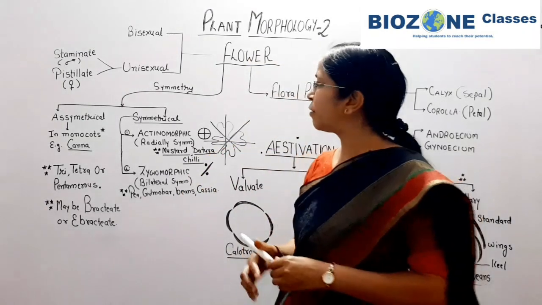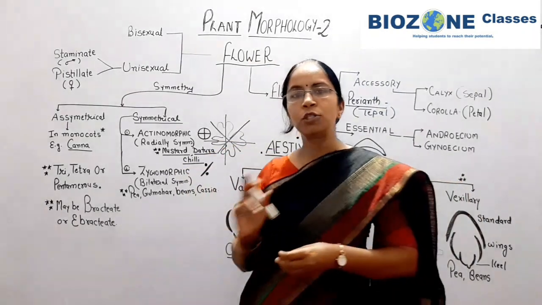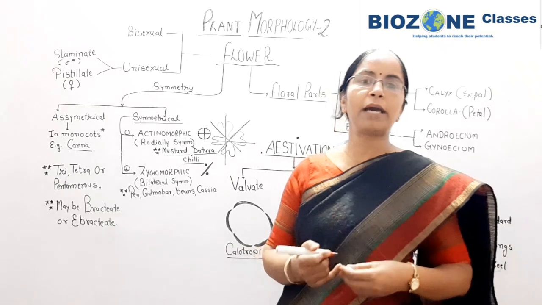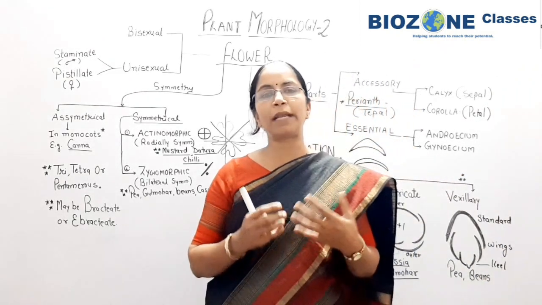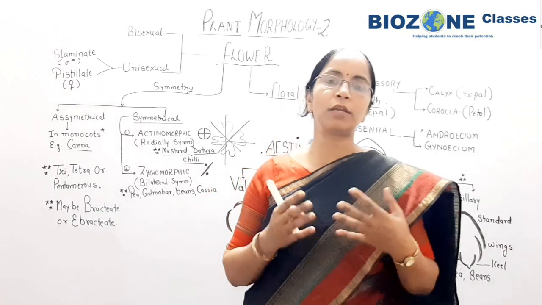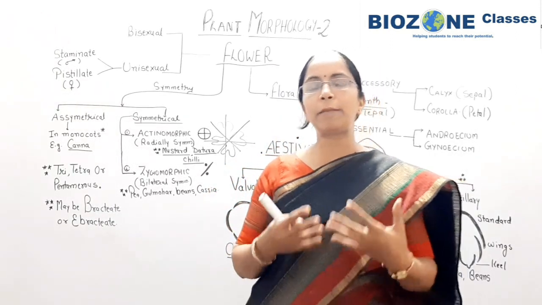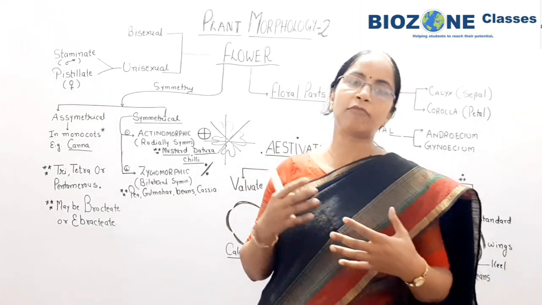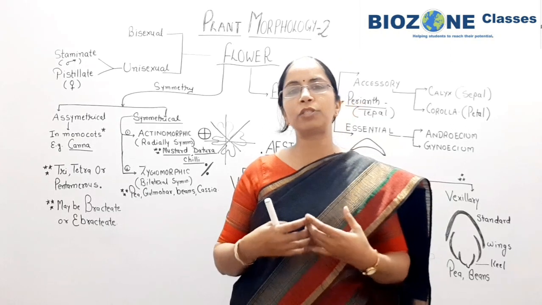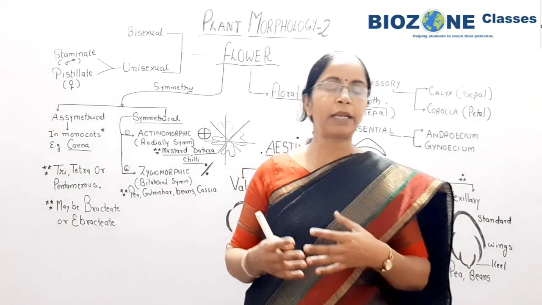Now when we study about the flower, terms like pentamerous, tetramerous and trimerous are used. Trimerous means when the petals or sepals are arranged in 3 number or in multiples of 3, then the flower is trimerous. If the sepals or petals are 4 or its multiples, then it is called tetramerous, and pentamerous for 5.